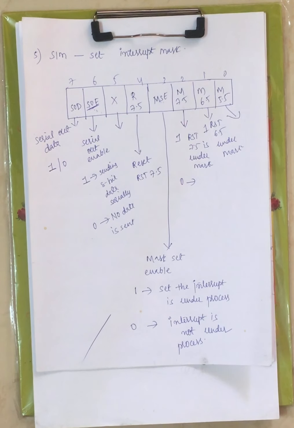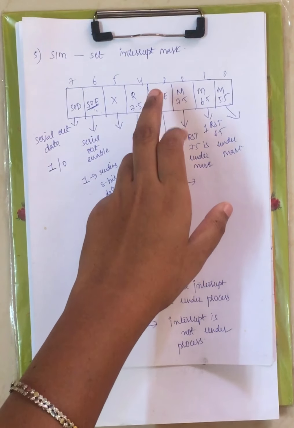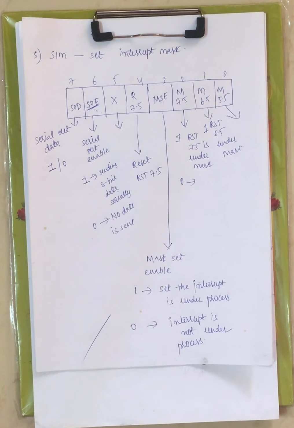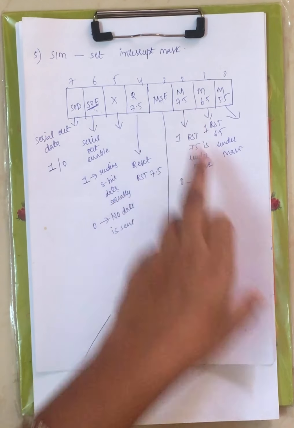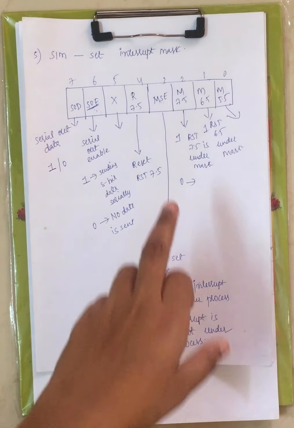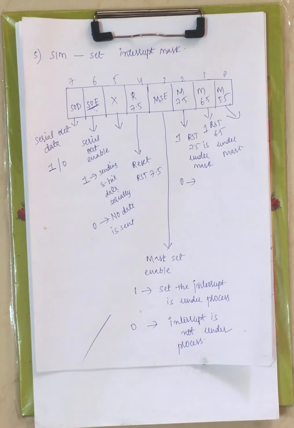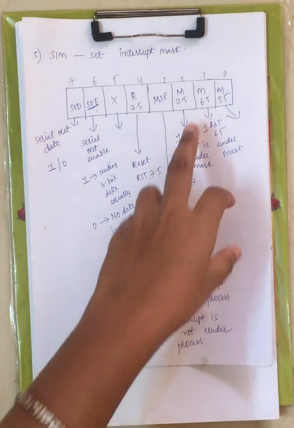Masking or unmasking means whether the interrupt is under process or not. Mask set enable is used to mask or unmask the interrupts. Now mask RST 7.5: when it is 1, you can mask RST 7.5. When it is 0, you can't mask RST 7.5.